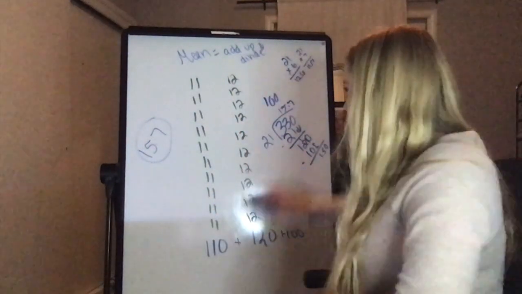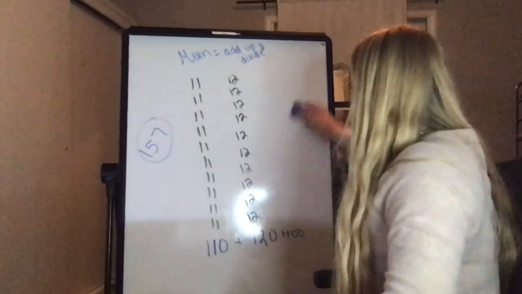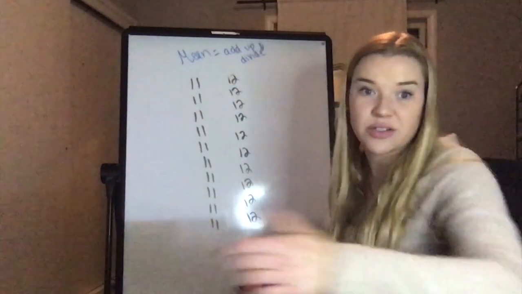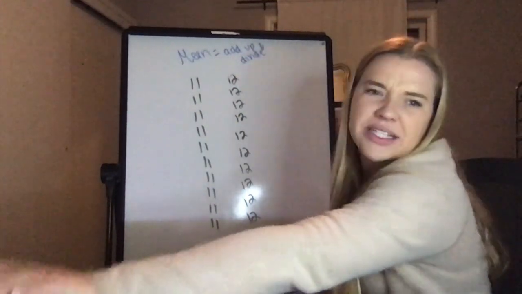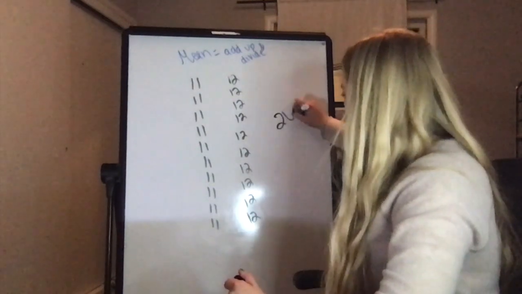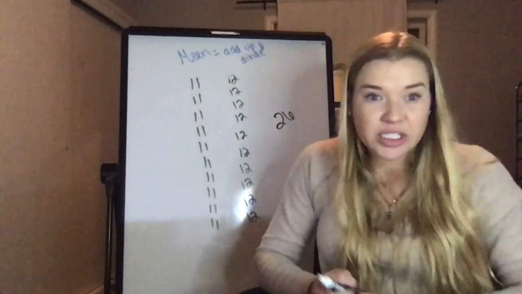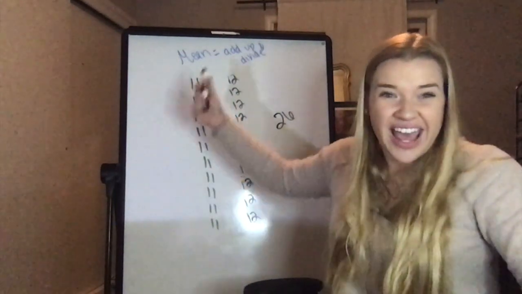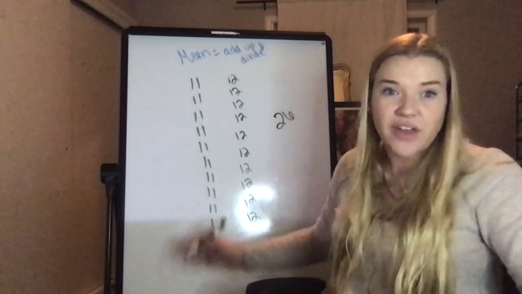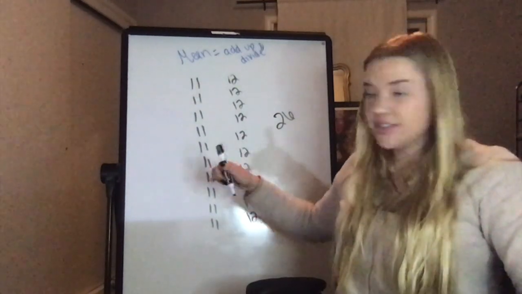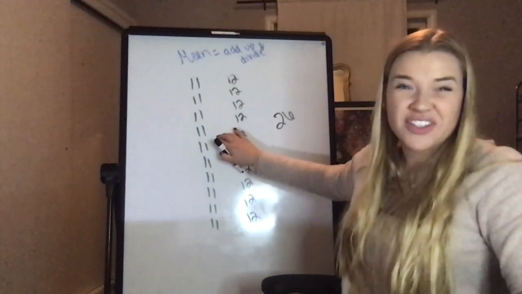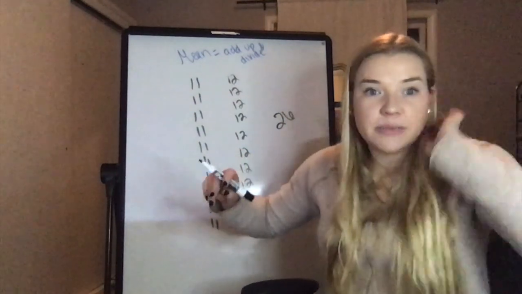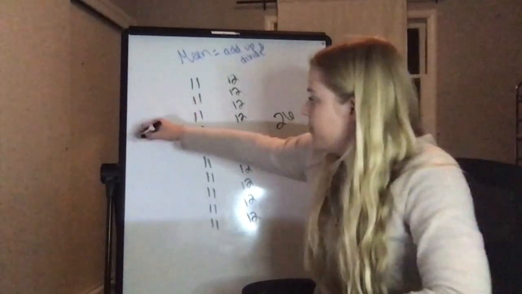So if I were to find the mode of this data instead, I can still have my 100-year-old teacher or my 21-year-old teacher. Honestly, this part, they're not going to change the results whatever age, so I'll stay 26 for now. The mode, remember, is what happens the most. That's the most common answer. Well, I have 10 kids that are telling me that they're 11, and I have 10 kids that are telling me that they're 12, and I have one teacher that's 26. These are obviously far more common. These are happening a lot more often than 26 is, and they're both happening 10 times. So in this situation, my mode would be 11 and 12.